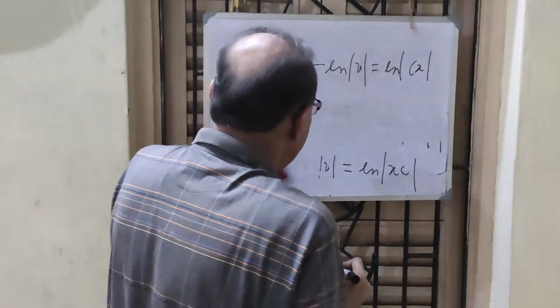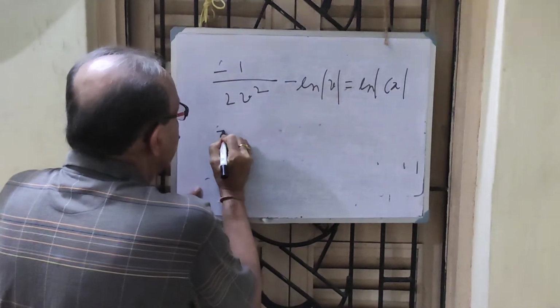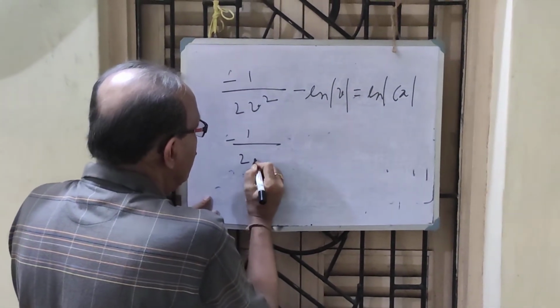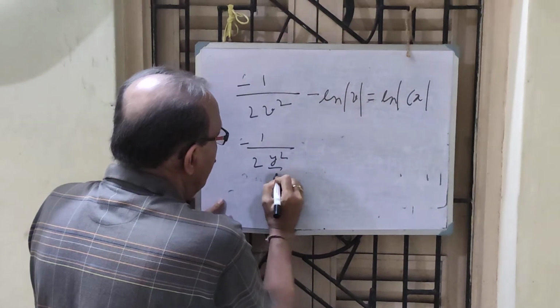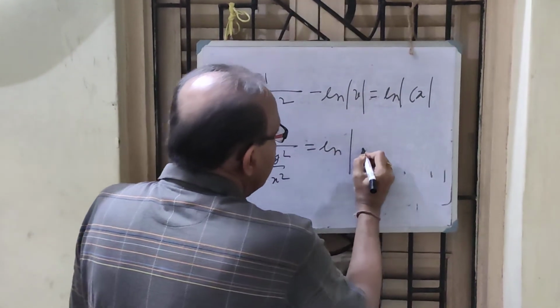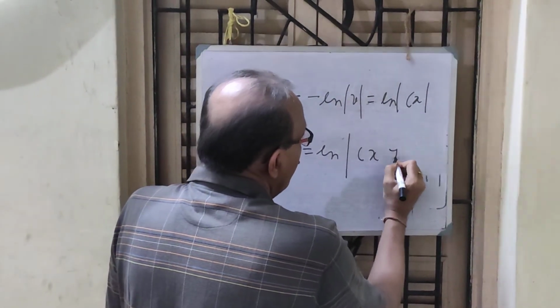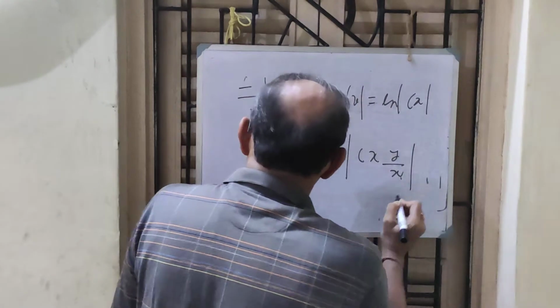Now I put the values of v equal to y by x: minus 1 by 2 y square over x square equal to ln cx. V means y by x.